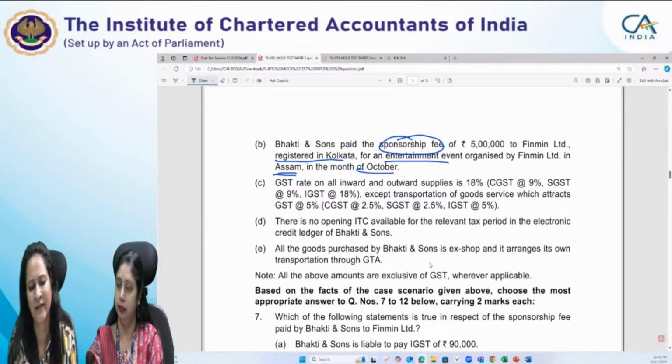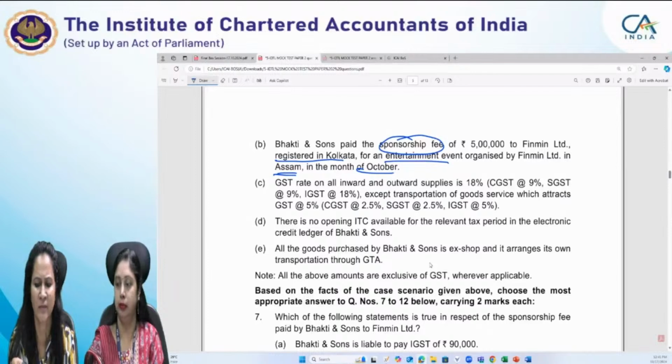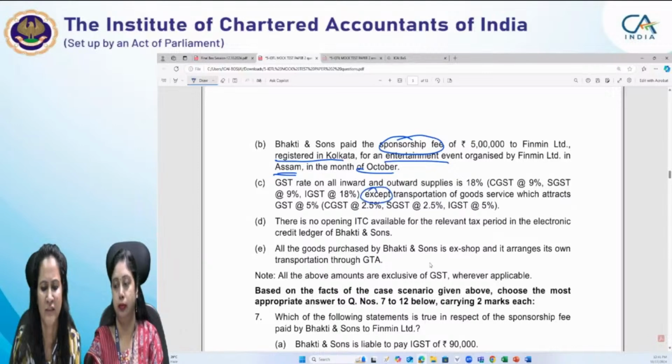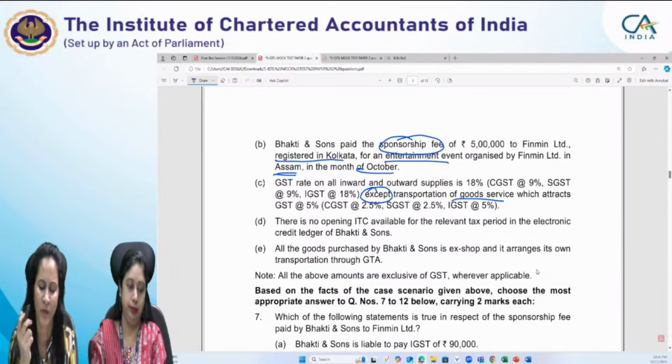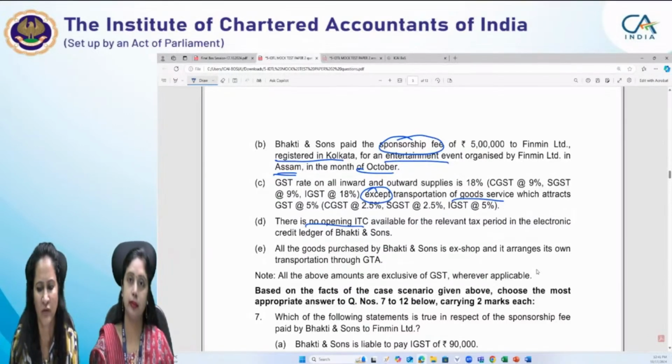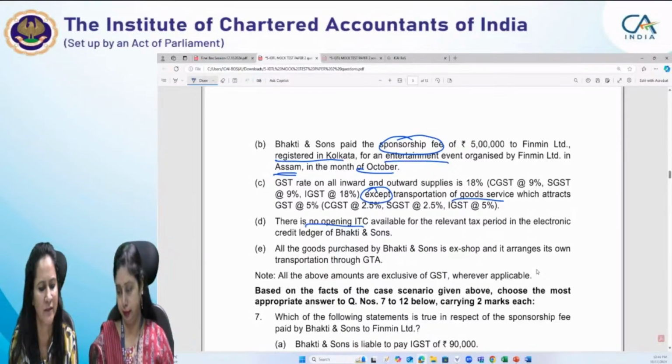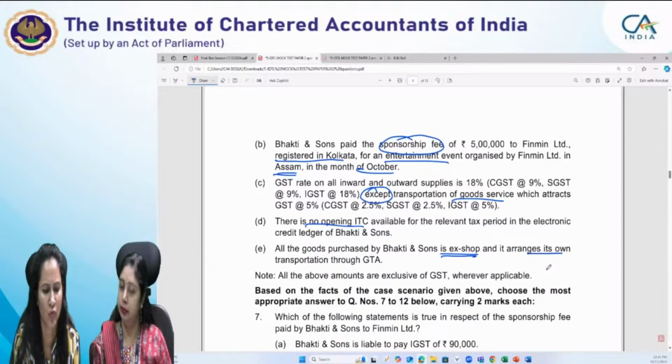Now, GST rate on all inward and outward supplies is 18%, that is 9% CGST, 9% SGST, and 18% IGST, except transportation of goods service, which attracts GST at 5%: CGST 2.5, SGST 2.5, and IGST at the rate of 5%. No opening ITC is available for the relevant tax periods. All the goods purchased by its shop, it arranges its own transportation through GTA. All the above amounts are exclusive of taxes.